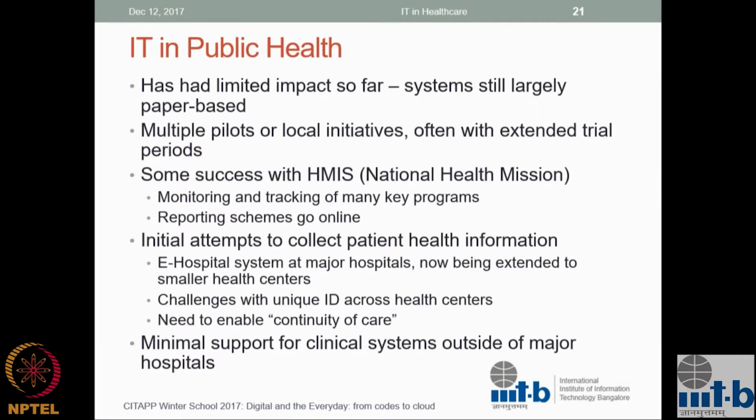That's what is happening. The first concept that came in is that at least at some level we'll have unique IDs, and you will use some mechanism to come up with a unique ID. Now the next attempt being made right now is that Aadhaar will be that unique ID. Hospital systems, especially in the government framework, are using that to identify the patient. While that works, it obviously opens up other issues, especially when we talk about privacy of medical data.